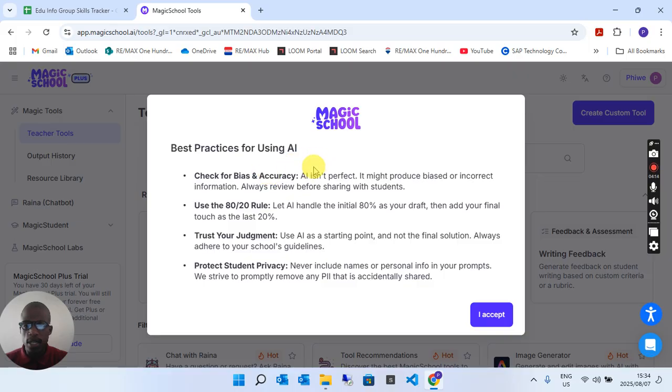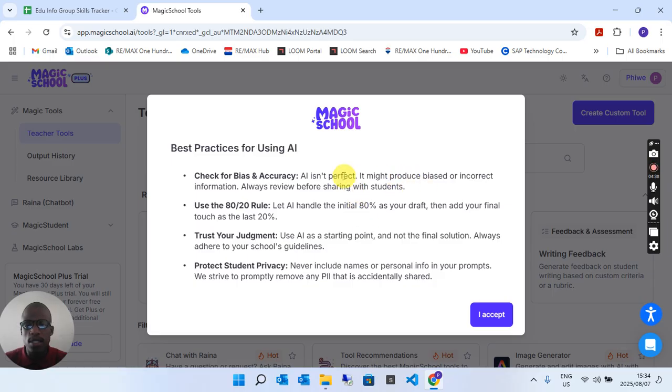Best practice for using AI, check for bias and accuracy. Yeah, so this is very important. AI isn't perfect and you can't totally depend on it, or you can't submit important information to it even. You need to use your own knowledge along with the information that it's given you. You have to sort of weigh what's right and what's not.